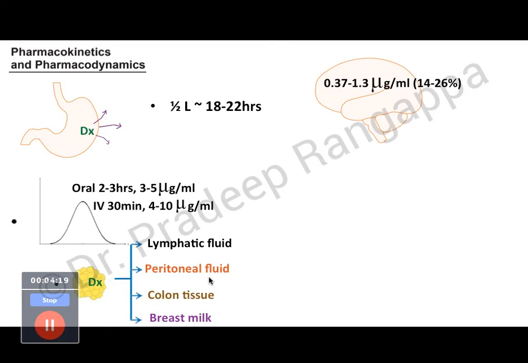And what about CSF, which is extremely important? It has reasonably good CSF penetration. It attains CSF levels of about 0.37 to 1.3 micrograms per ml, which constitutes around 14 to 26% of the serum concentration, which is pretty good. And 82 to 90% of doxycycline is protein bound.